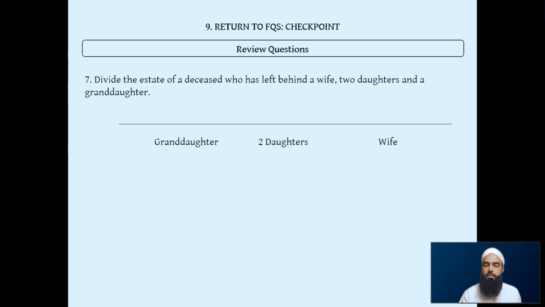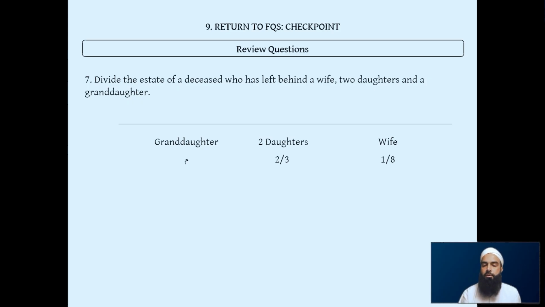Revealing the answer. Wife, because there are daughters there, gets 1/8. 2 daughters, because 2 of them get 2/3. And the granddaughters, because there are already 2 daughters who have already got their 2/3 share. So remember, the daughters and the granddaughters are allocated a maximum of 2/3. The daughters have already taken that, so there's nothing to give to the granddaughters. They're going to be blocked here. Had there been 1 daughter getting half, the granddaughter would have taken that 1/6.